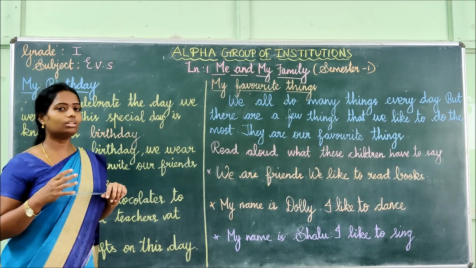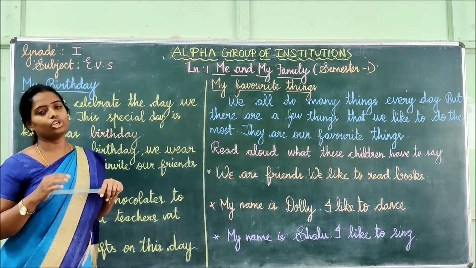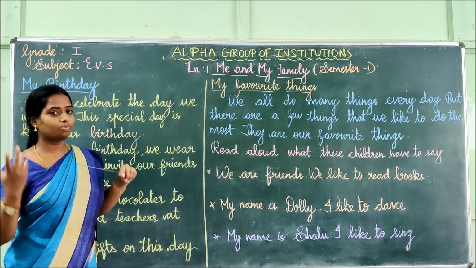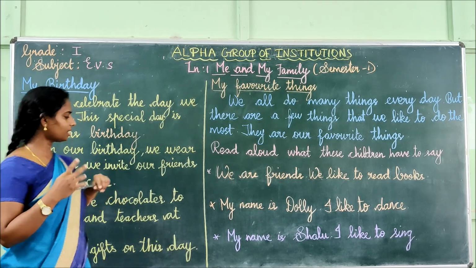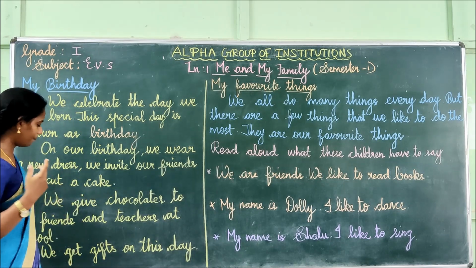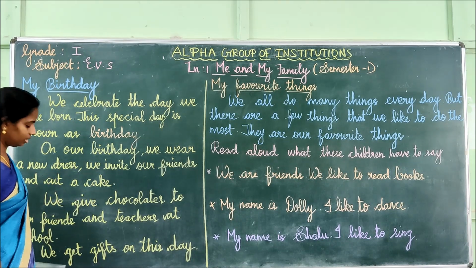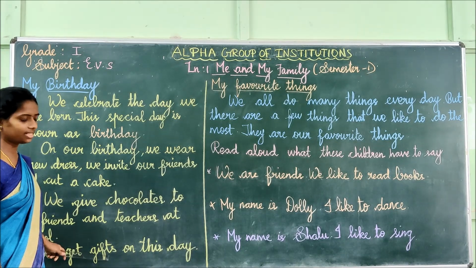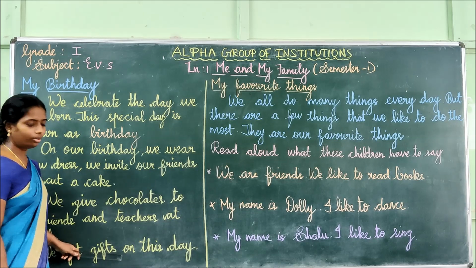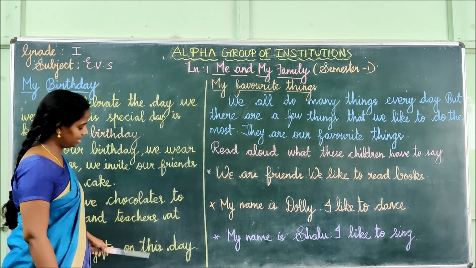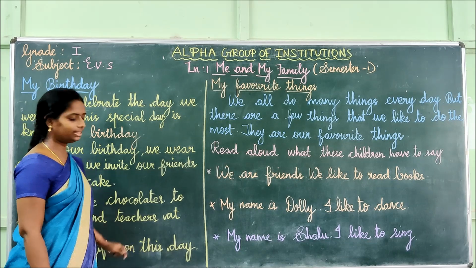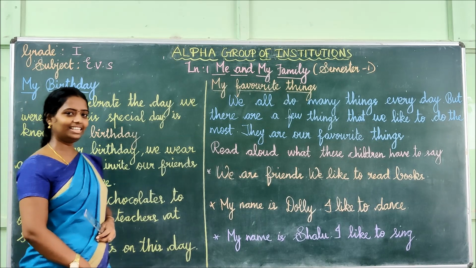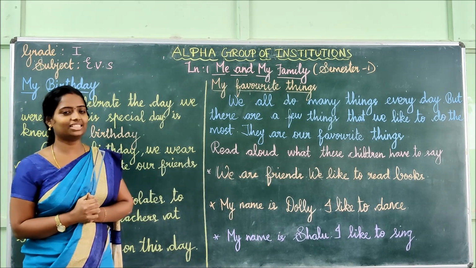Isn't it, children? All these things will happen when? It's on your birthday. What is it said to be? It is said to be a special day, isn't it, children? And then what will happen? We get gifts on this day. See, we get a lot of gifts on this day, isn't it? It is also happy for you, isn't it, children?